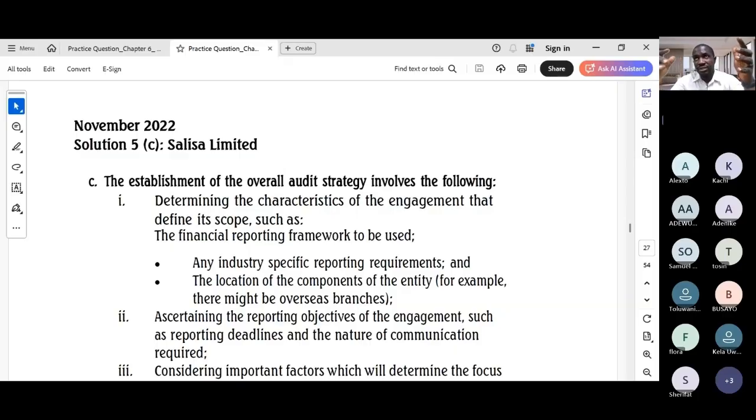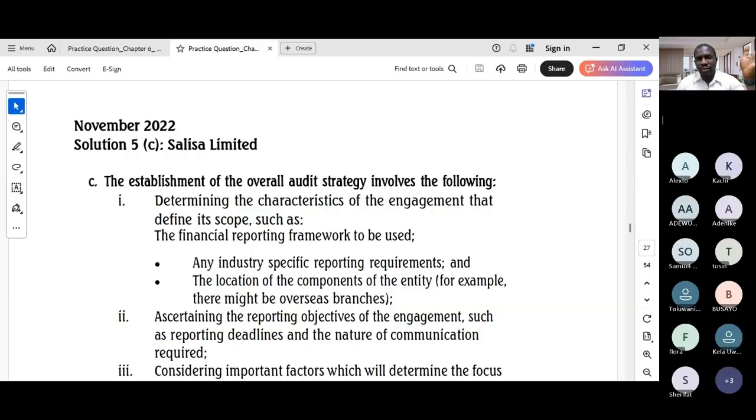So for scope, it talks about what defines the audit. For example, the financial reporting framework, industry-specific rules, client location, that's the scope. And for objectives, what are the deadlines and reporting requirements? For example, the AGM date and format of the audit report should speak to the objectives. Then for the focus, what are the key areas of attention? For example, high-risk areas, materiality, internal controls. And also resources. What and who do you need in terms of experienced staff, specialists, timing of fieldwork.